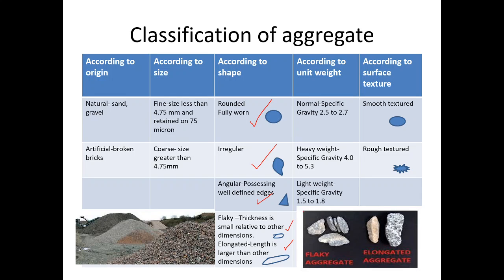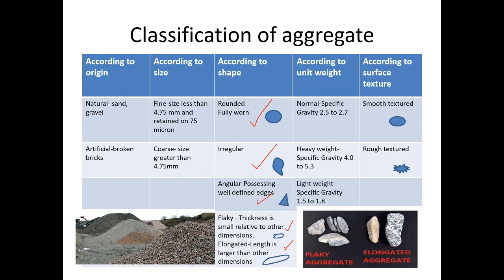Out of this, the rounded aggregates are very good for workability, but due to poor interlocking, they give less compressive strength. The flaky and elongated aggregates are poor in workability as well as very poor in compressive strength of concrete. So always prefer angular aggregate. Angular aggregates are preferred for making concrete.